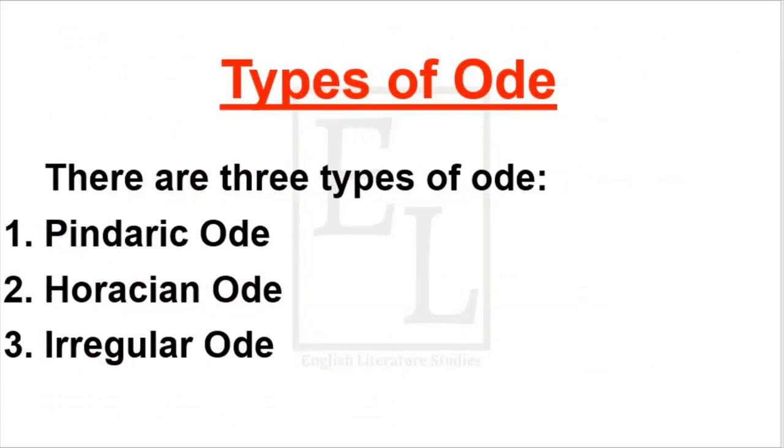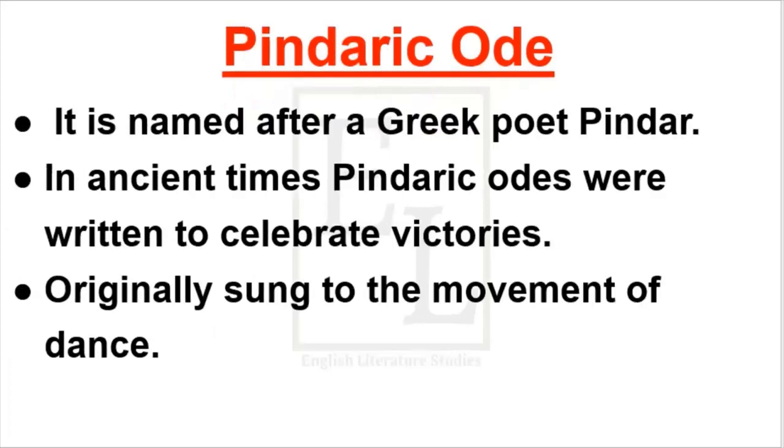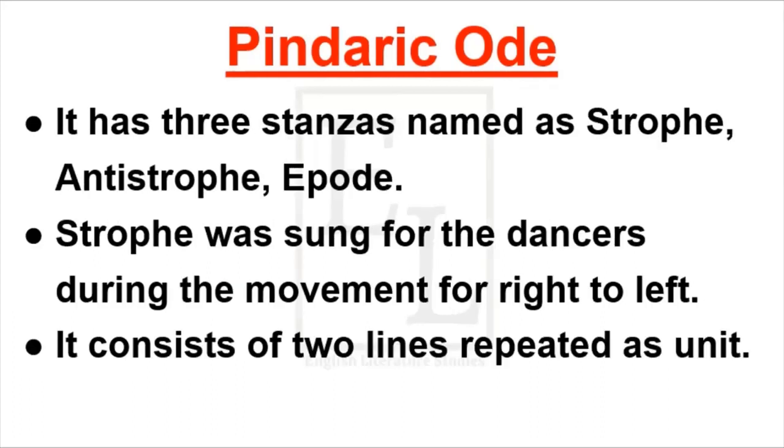There are three types of ode: Pindaric Ode, Horatian Ode, and Irregular Ode. Let's look at Pindaric Ode first. The Pindaric Ode is named after a Greek poet, Pindar. In ancient times, Pindaric odes were written to celebrate victories, originally sung to the movement of dance.